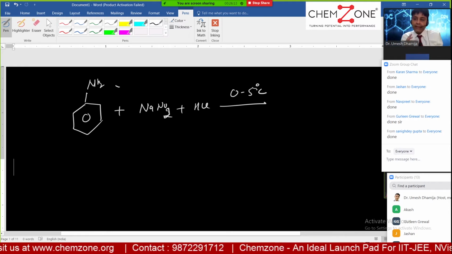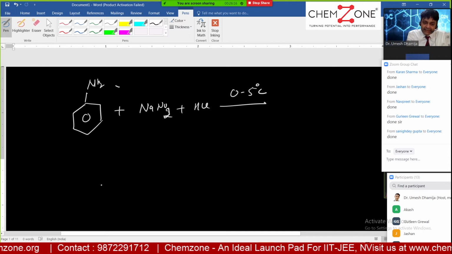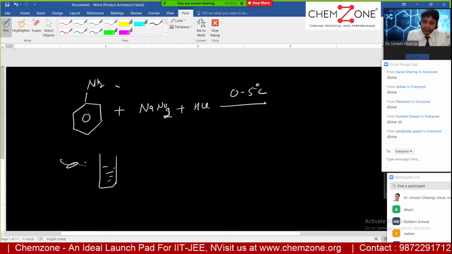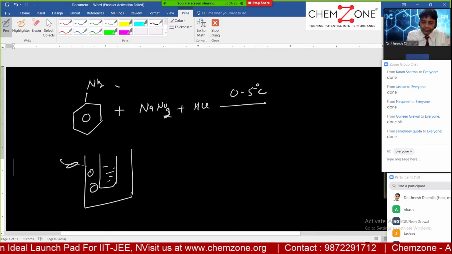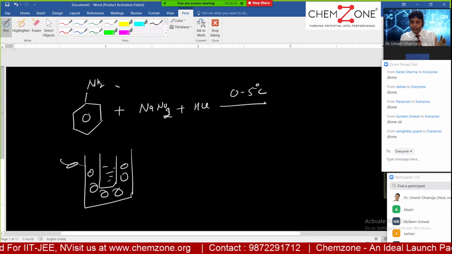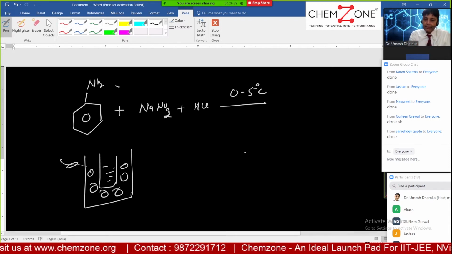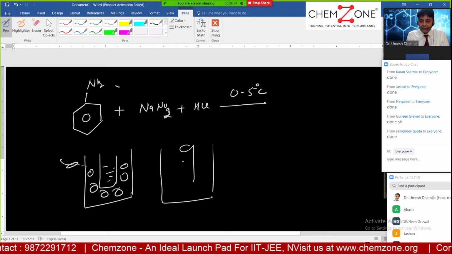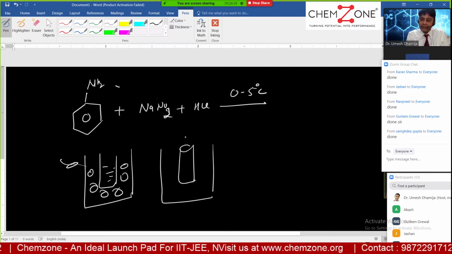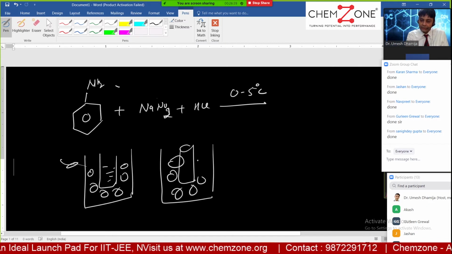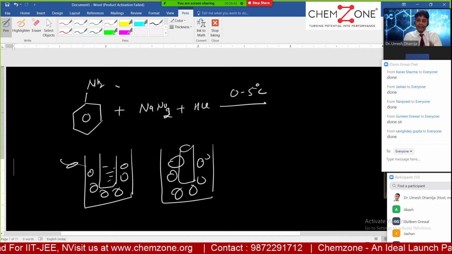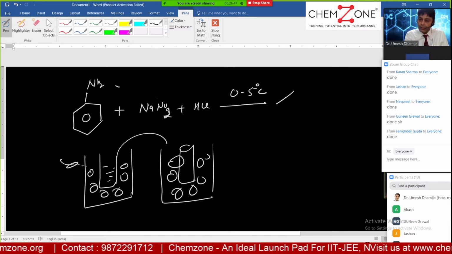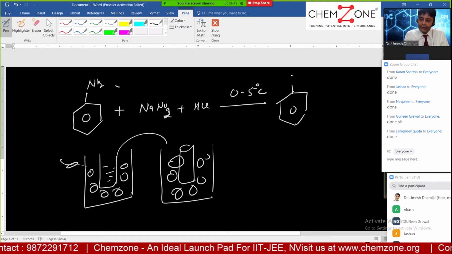Practically what we do, we take the aniline and put it into the ice box. Suppose this is the test tube which contains the aniline, and I take a big beaker filled with ice and keep it for some time so that the temperature comes somewhere between 0 and 5 degrees Celsius. In another test tube we add the sodium nitrite and HCl and again put it in the ice box. Let the temperature come to 0 to 5 degrees Celsius, and then we just mix the two. Practically we do it like this only, and we get benzene diazonium chloride.